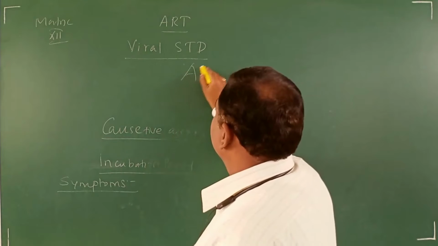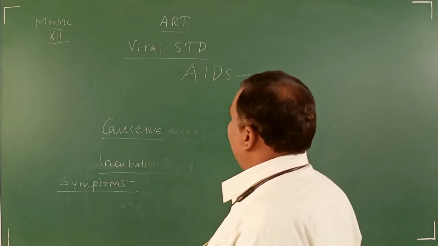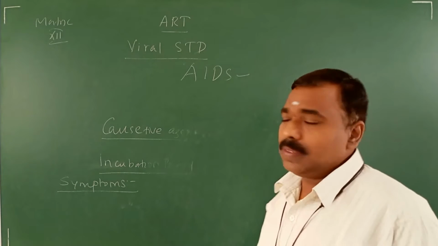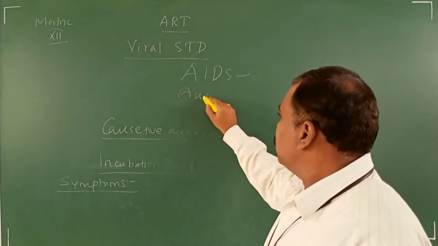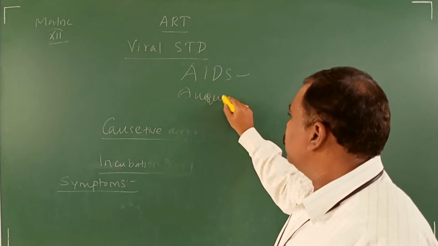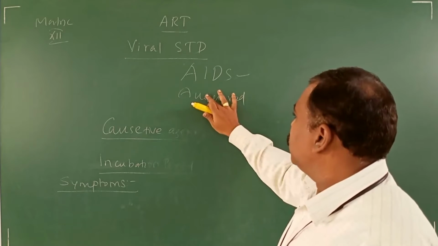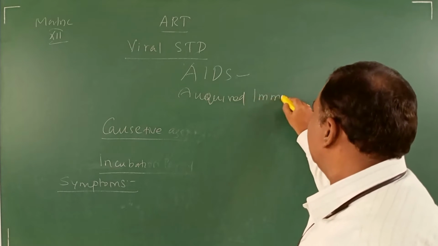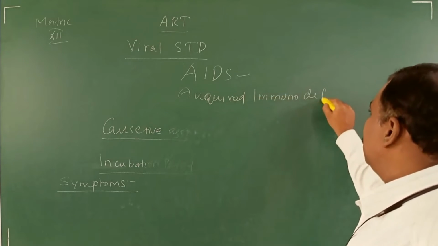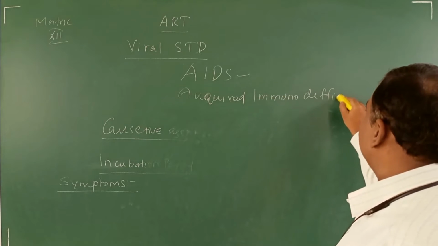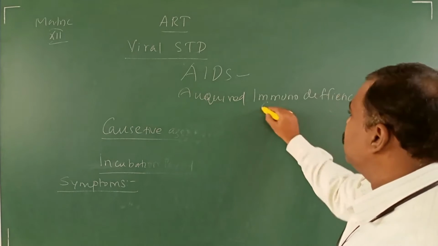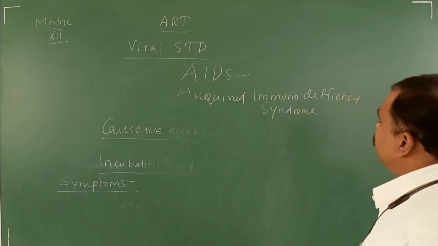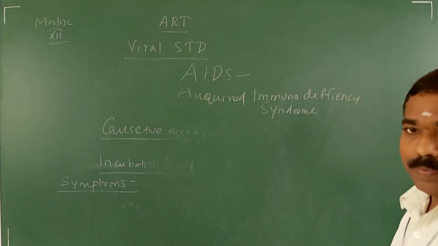AIDS. I hope you know the expansion of AIDS. Acquired immunodeficiency syndrome.